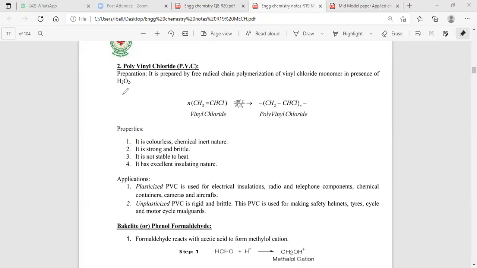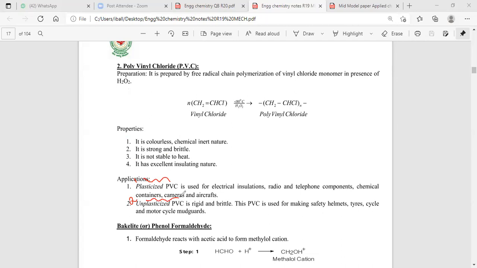PVC number 1 is the lower density PVC. Number 2 is high density PVC. Lower density PVC is always amorphous. High density PVC is always crystalline. PVC has another two classifications. Number 1 is plasticized PVC. Number 2 is unplasticized PVC. Plasticized PVC, rigid PVC. Plasticized PVC has an amorphous nature. Rigid PVC has a crystalline nature.